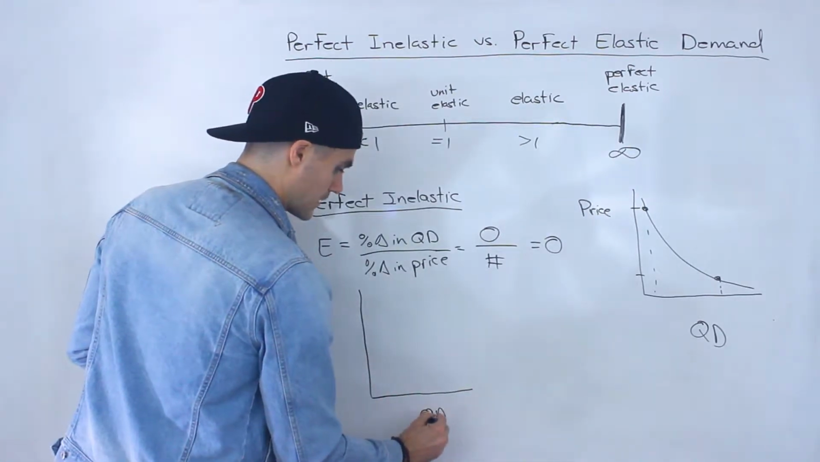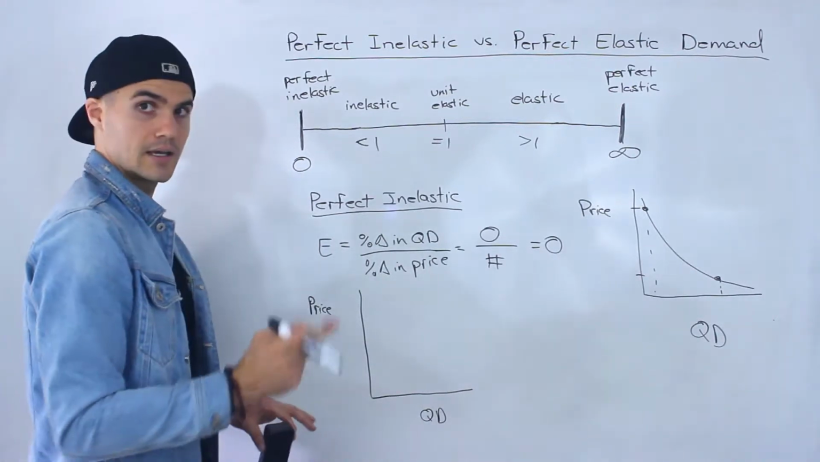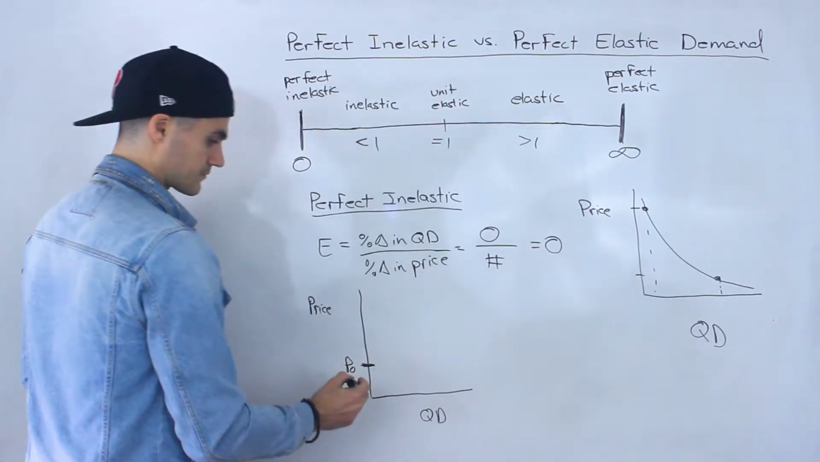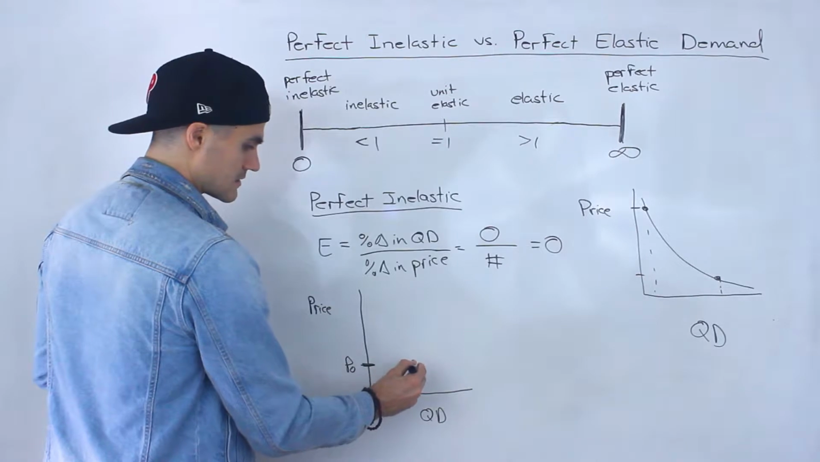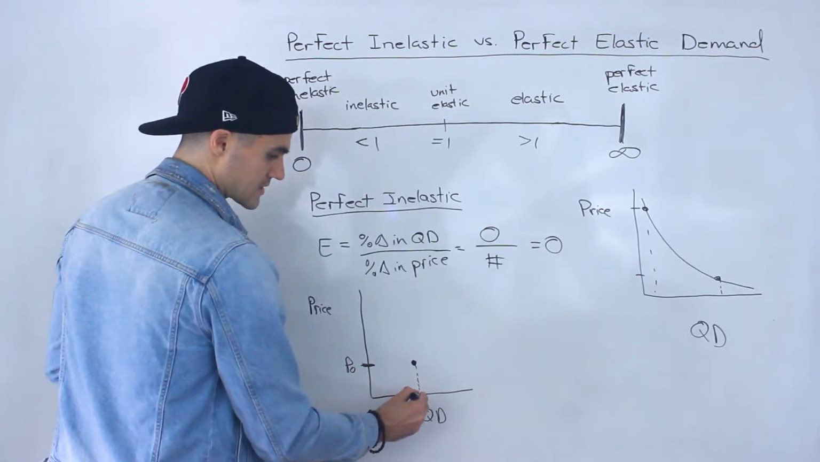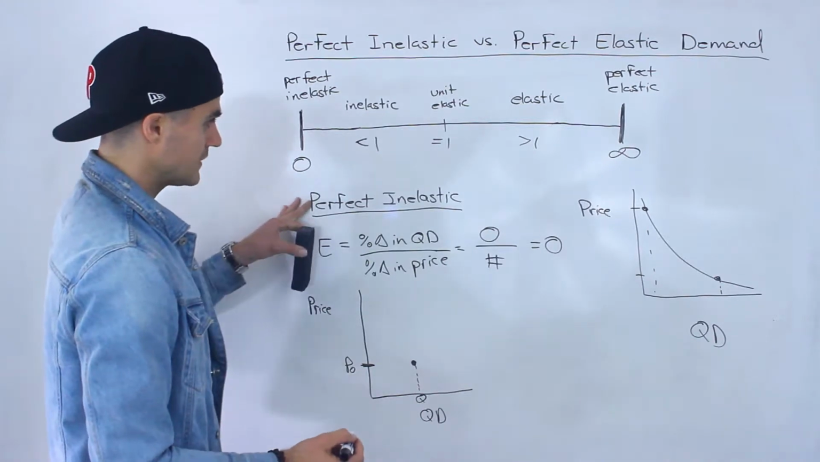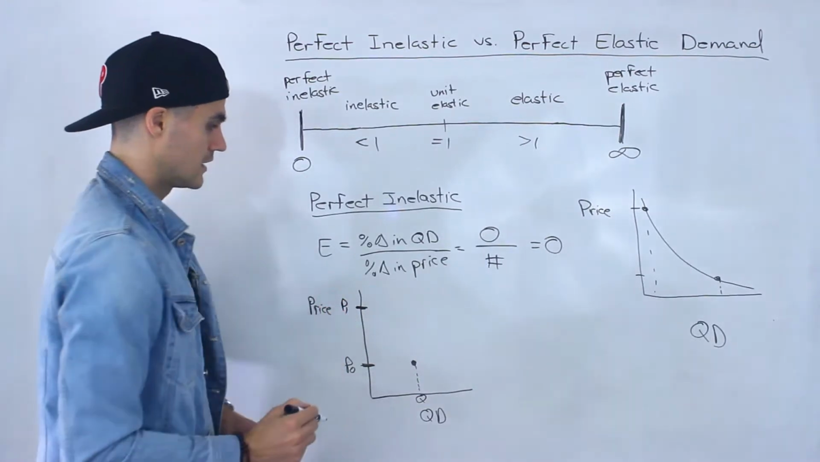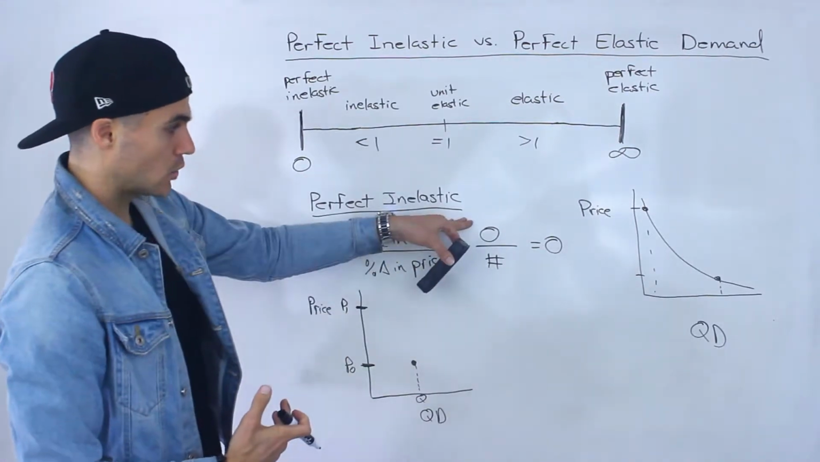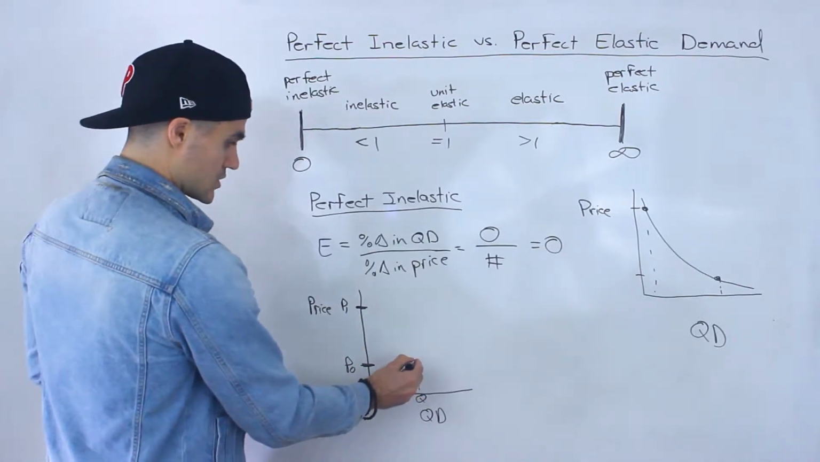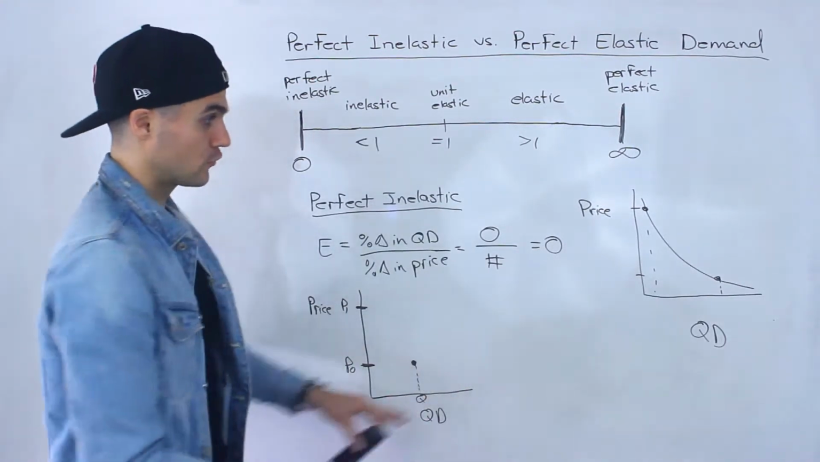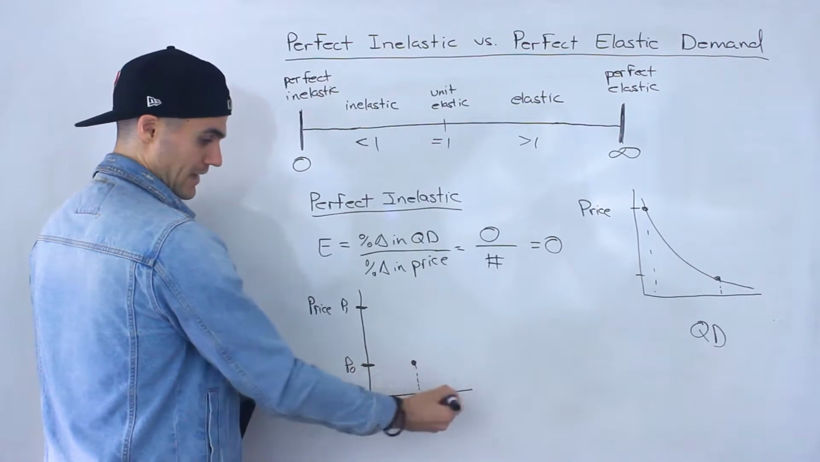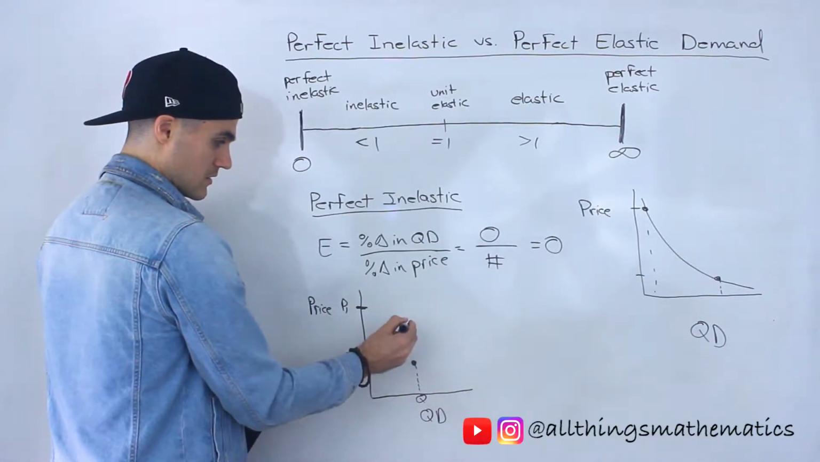We've got quantity demanded down here and price over here. Let's say that a good or service has this price here, let's call it P0, and at this price it has this quantity over here. That's the quantity demanded. If it's perfectly inelastic, what's going to happen if we increase the price to P1? That quantity demanded is not going to change. It should go down for most goods and services according to the law of demand, but there are some goods that are perfectly inelastic, so that quantity demanded is not going to change.